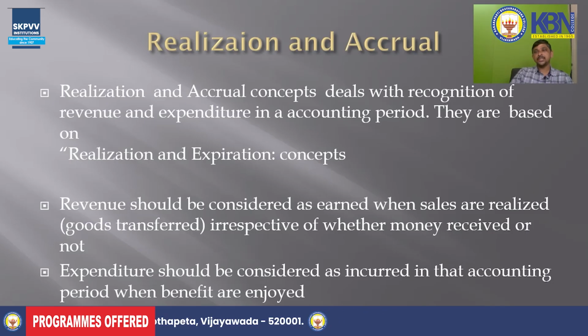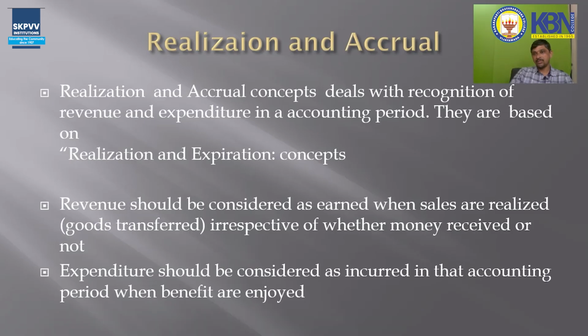So, as per this concept, revenue should be considered as earned on April 1st, not March 1st, not May 1st. When the goods are transferred, revenue is generated as per this concept. Whether the amount is received or not, in future we don't know. Why? Because